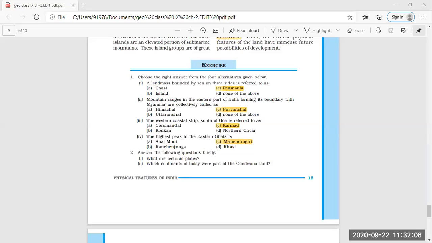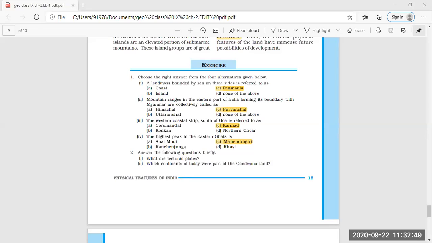Ma'am, due to internal heat of the earth, the semi-molten rocks begin to move towards the earth crust and they divide into large fragments which are called tectonic plates. Yes. So, in short, we can say that large fragments, that means pieces of the Earth's crust, torn due to the rising convectional currents, are called tectonic plates. Yes, you are correct.